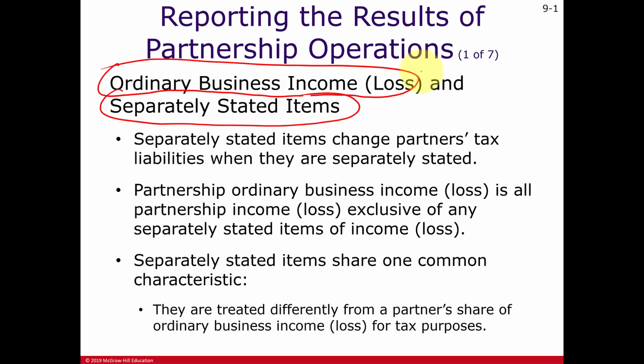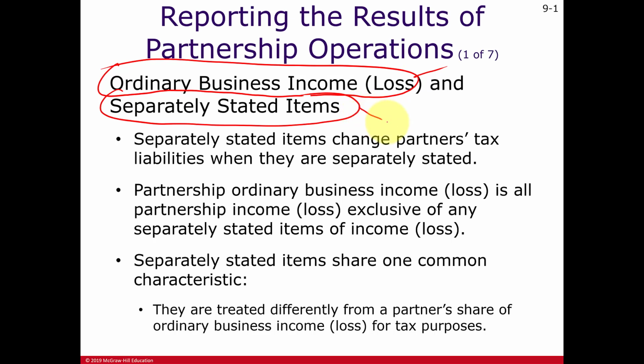The ordinary business income or loss is usually the main operations of your partnership. Typically the selling of your merchandise or the selling of your services. And the miscellaneous income of your partnership and certain deductions are going to be separated out from that ordinary business income or deduction.